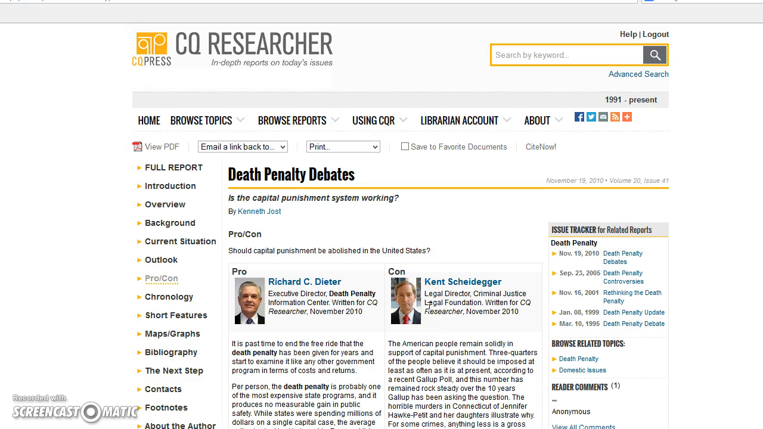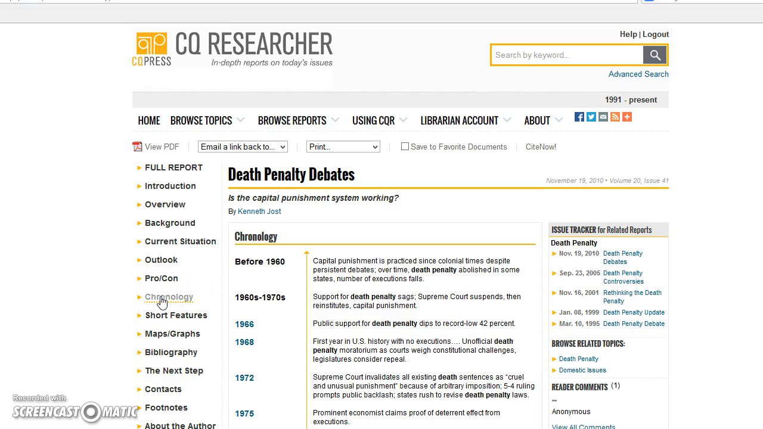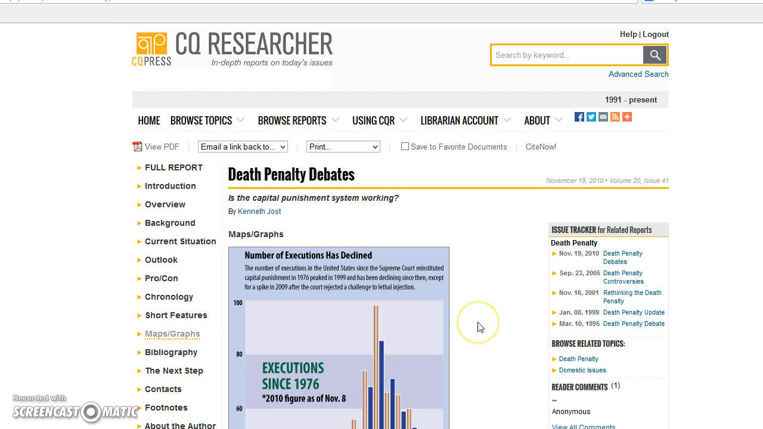This is particularly useful when you're writing a paper that you need to be able to present both viewpoints to debate them. Chronology is a list of dates, and often in the list of dates you're going to see legislation that might have been enacted, so if you need to have that information to bolster your position, you can do that in the chronology. Short features are going to take particular aspects of this. Maps and graphs, those are the statistics, and nothing argues your point like a statistic. Unfortunately, I'm not able to scroll for you, so you can't see all of this.